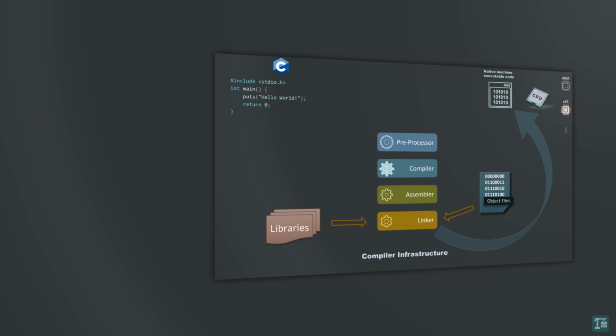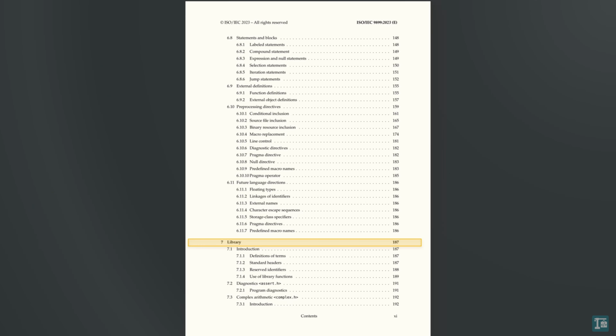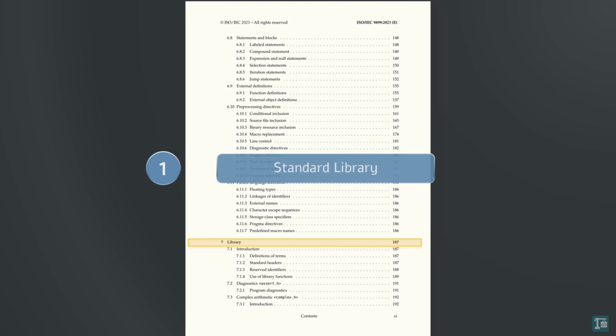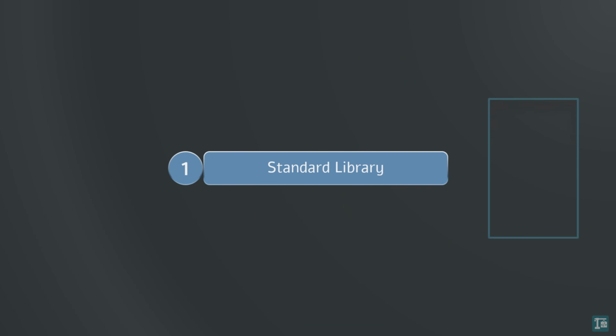One of the great strengths of C is its extensive support for provided libraries. These libraries provide header files that define macros, global variables, custom types, and declare functions. The actual implementations are in library files. The C documentation defines the standard library, a collection of essential functions and macros for convenient coding, available to all C programs.